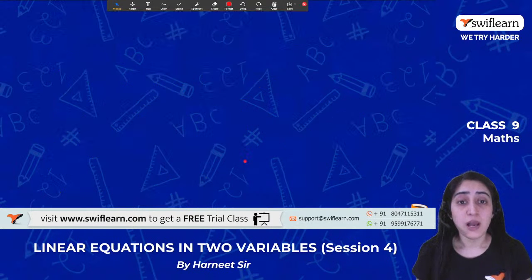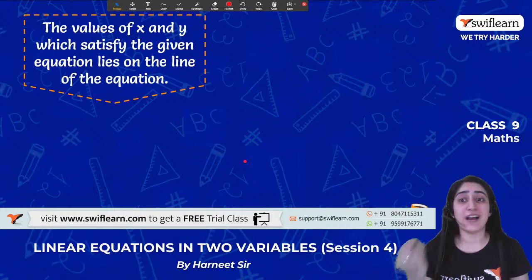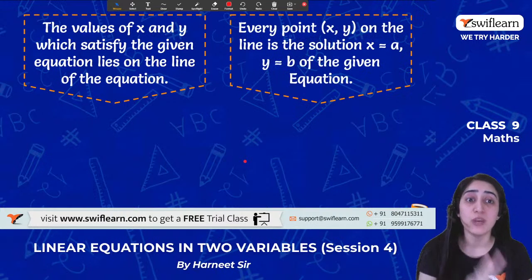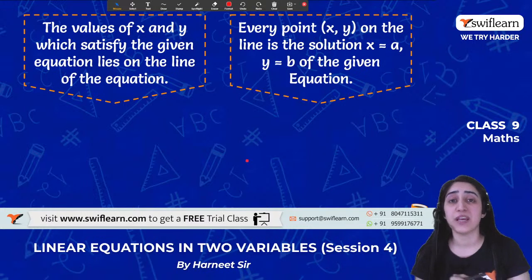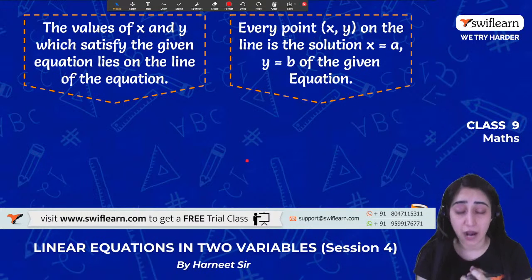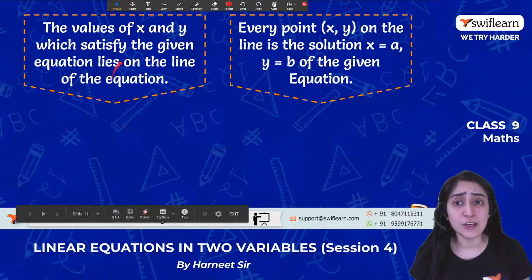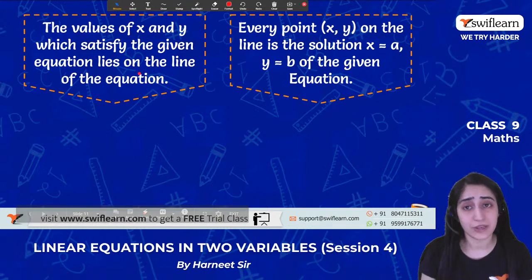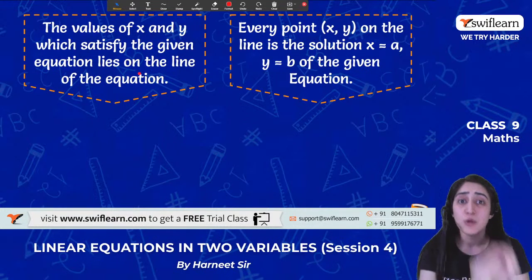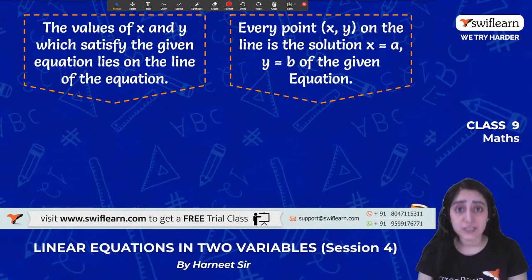That is true. But in the general way, we need only 2 points from which we can make a line. Let's see how. The values of x and y lying on the line will satisfy the given equation, right? We know that. So the pair is only possible when it satisfies the equation.